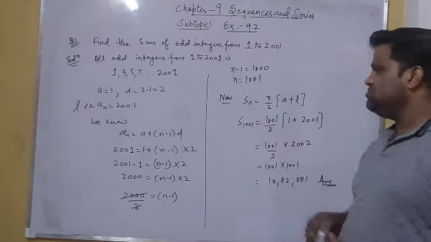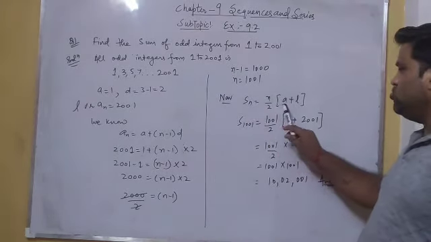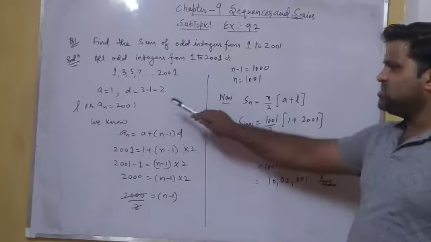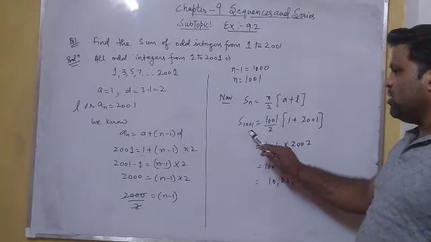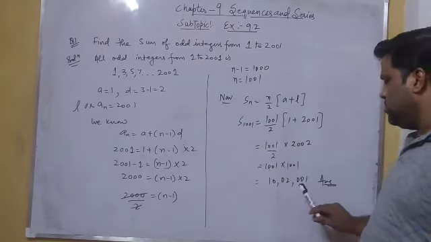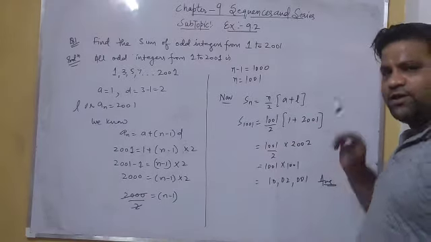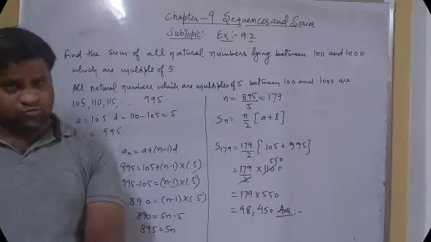So as we have to find the sum, we know the formula Sn is equal to n by 2 bracket a plus l, because the last term is given, so we can use this formula. On putting all the values, we see that the sum of first 1001 terms is 1,002,001, which is the required answer. Let's come to question number 2.